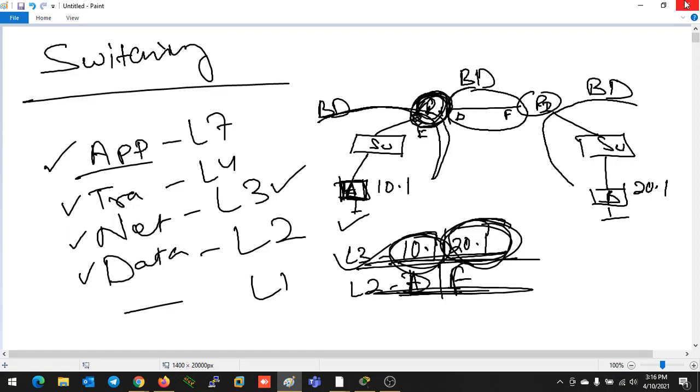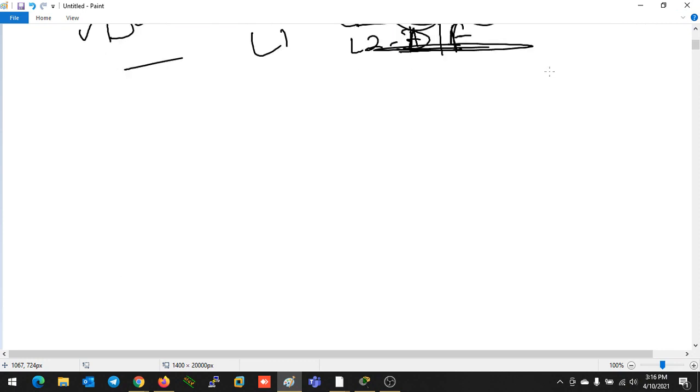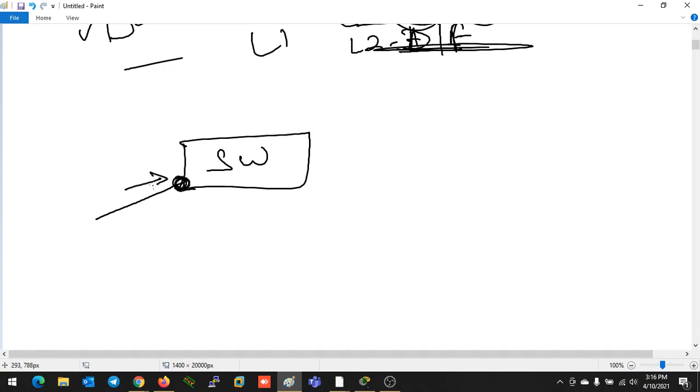So in switching, what will happen? We will involve one network device, known as a switch. Basically in switching we will discuss how the switch, whenever it receives any kind of data, takes the decision of whom to send the data to.